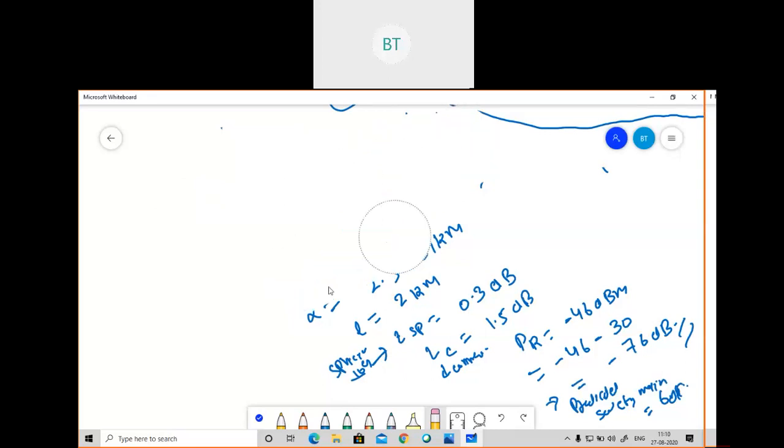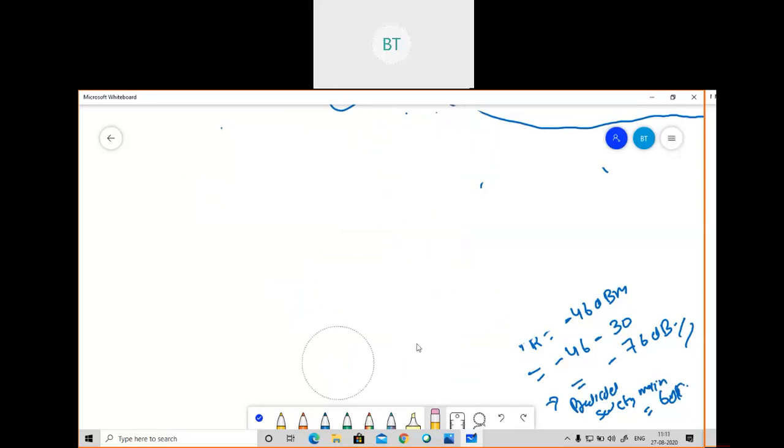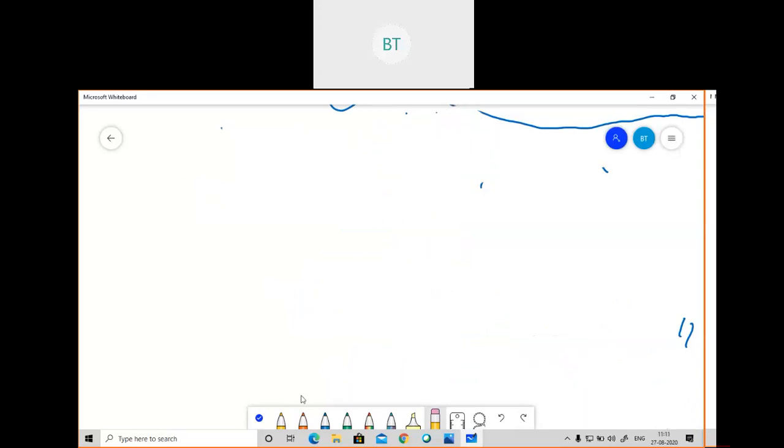Sir, why did we subtract 30 from the received power in dBm, to change it into dB? It was in dBm, Achal, so we needed to convert it into dB. So the m should be replaced. If you convert it into dB, then minus 30 will be there.